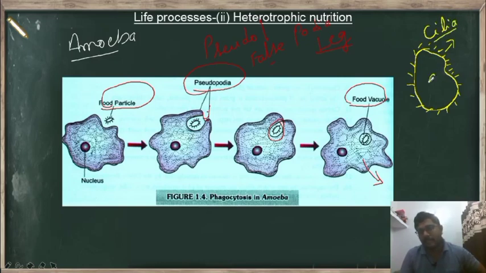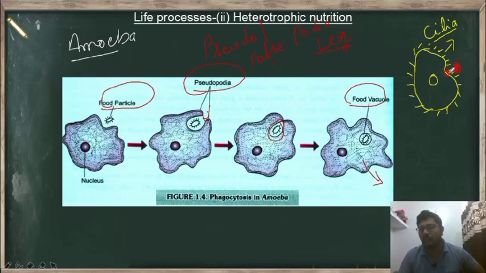So these cilia help the paramecium to intake the food. How? When a food particle comes near to the paramecium, these cilia move the food particle near to the opening in the paramecium.